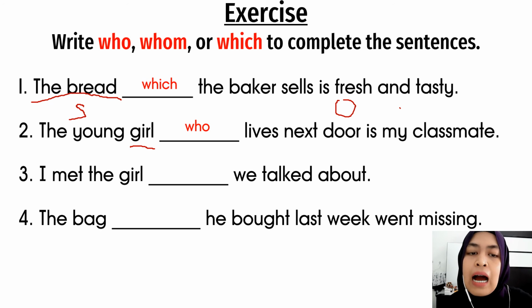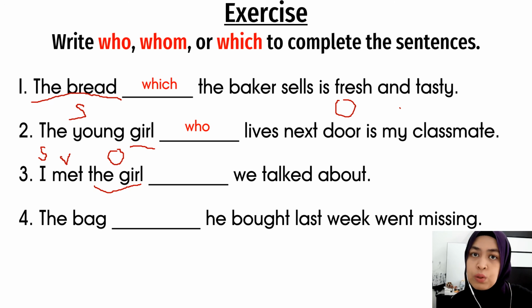Alright, next. I met the girl we talk about. So it is talking about the girl. Girl is people. So look here. I is the subject. Met is the verb. The girl is the object. So for object we use whom.